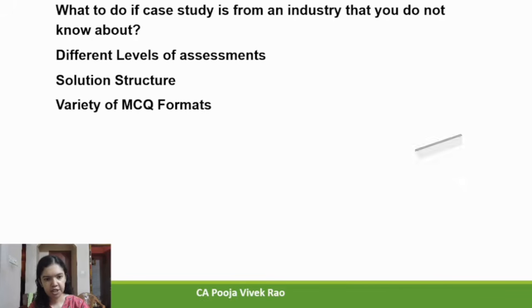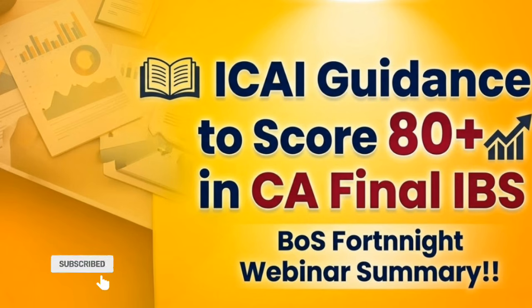The next point discussed in the webinar was the different types of MCQ questions that will be asked in the exam. Basically 4 different types of MCQs may come in this exam. The first one is MCQ with multiple correct answers. These questions have more than one correct option. You need to select all the correct options to get full marks. Partial answers usually don't get you any marks.